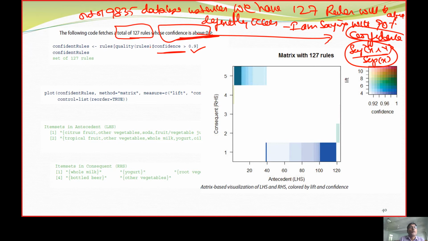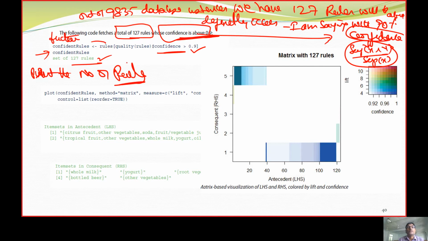Now, how many rules occurred? We will print the number of rules, which is going to be 127. So we take up rules, that is a function.